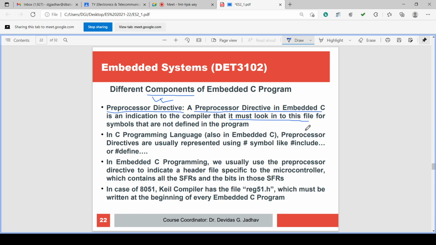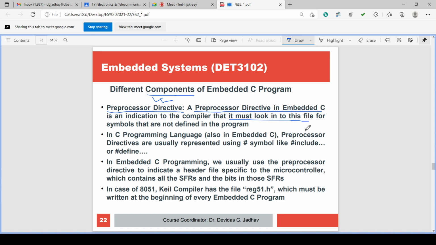So those symbols are used in the program. They are not defined in the program, but they are directly used. But their definitions are there in the preprocessor directive files. So these are called preprocessor directives.